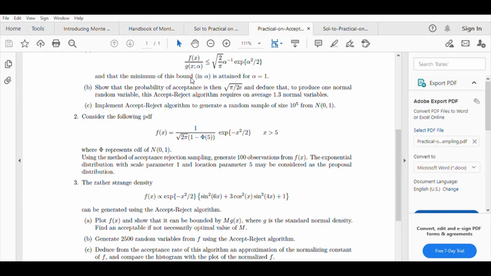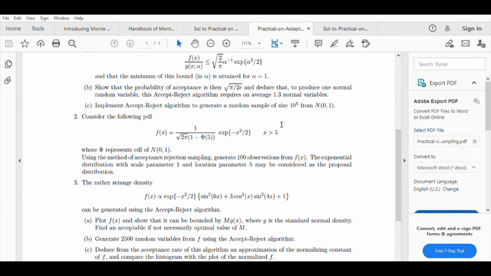Hello students. Now let us consider the second question from the practical on ARM. Here is the PDF from which we are supposed to generate the observations. If you look at it carefully, you will identify that this is a truncated normal distribution and the range under consideration is only from 5 to infinity.